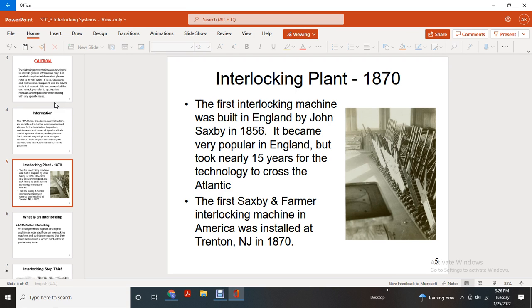The interlocking plant. In 1856, the first interlocking machine was built in England by John Saxby. It became popular in England, but it took nearly 15 years for the technology to cross the Atlantic. The first Saxby and Farmer interlocking machine in America was installed in Trenton, New Jersey in 1870.